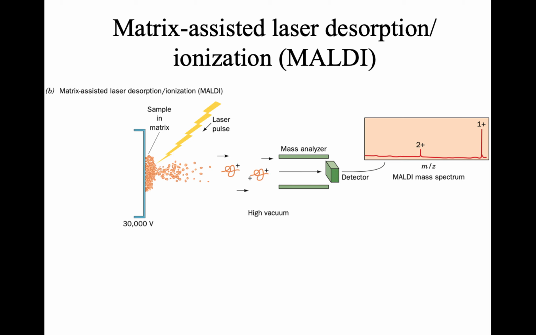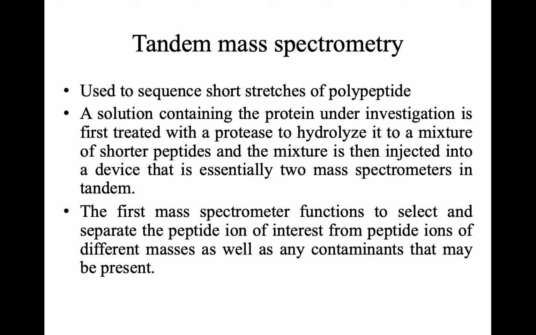By using these two techniques, electrospray ionization and matrix assisted laser desorption ionization, we can ionize even macromolecules. One kind of mass spectrometry used to sequence the polypeptide chain is the method called tandem mass spectrometry. It is used to sequence short stretches of a polypeptide chain. And here, how we can analyze the mass spectrum and sequence the polypeptide chain by using mass spectrometry is as follows.